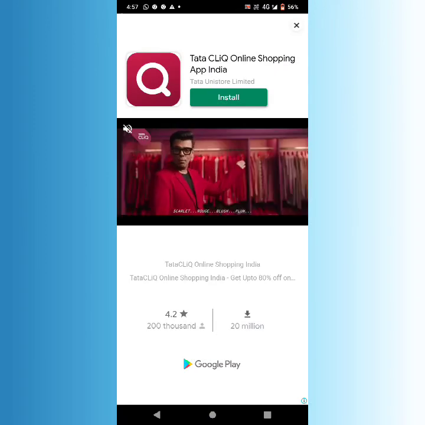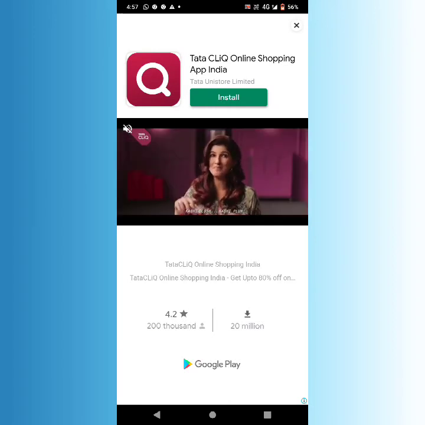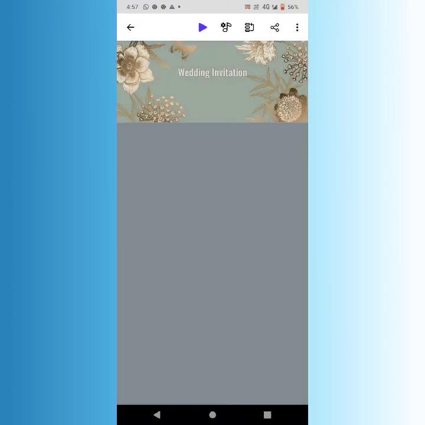And sometimes an ad will come up while using this application. You just wait for a second for the video to stop and then click over here.